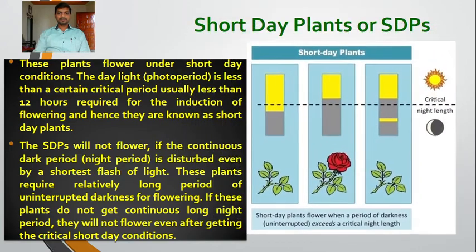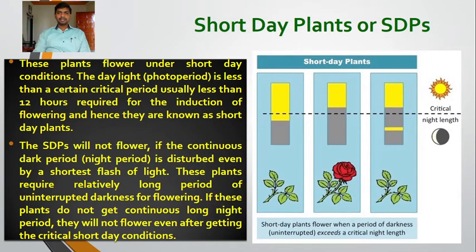Okay, so here in this figure we can see this. Here the short day plants will flower under short day condition. Here this is the light period and this one is the dark period. So this is the critical period, where if this critical period is less than 12 hours, these plants can flower. Okay, the light period is short while the dark period is long. So these plants require a short light period and a long dark period.